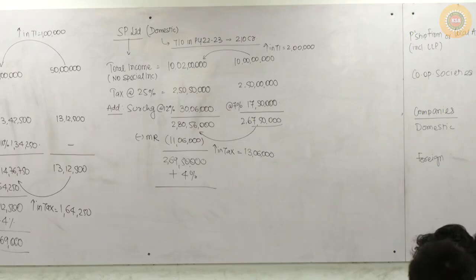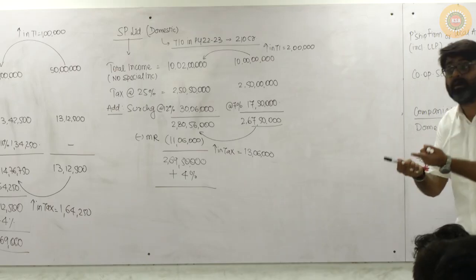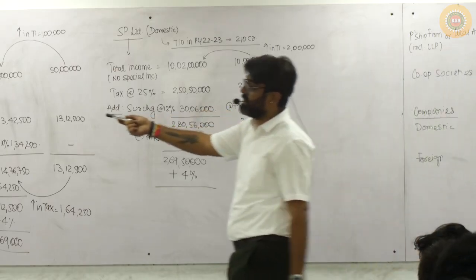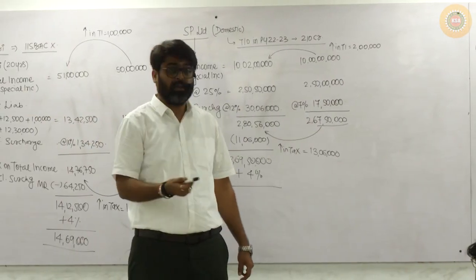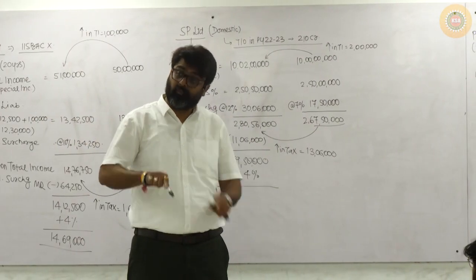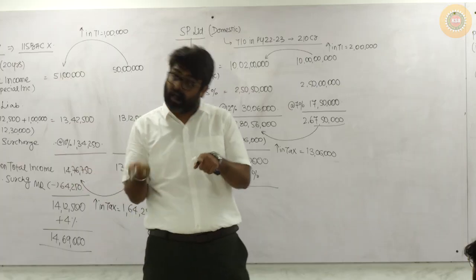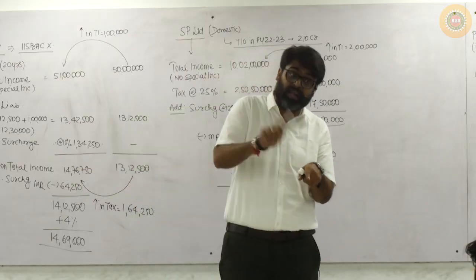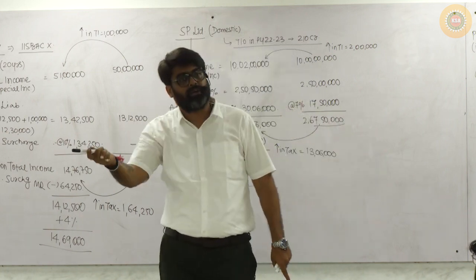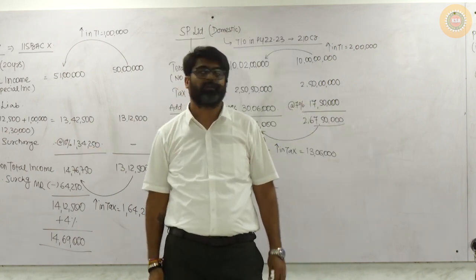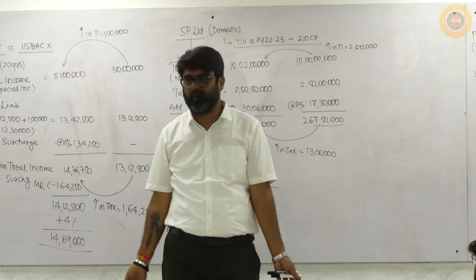Marginal relief is applicable if no surcharge was applicable and later on surcharge becomes applicable. Then also marginal relief is available. And marginal relief can be claimed even if surcharge was already applicable, but the rate of surcharge is now becoming more as compared to the earlier surcharge rate. Then also the marginal relief can be availed.